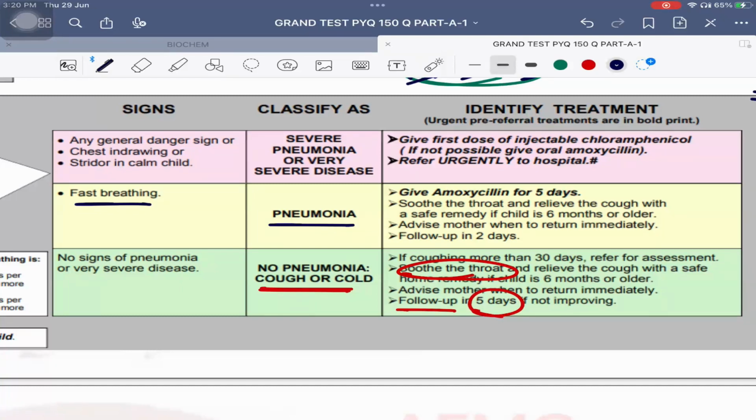Okay? So 0 to 2 months, more than 60. 2 months to 1 year, more than 50. And 1 year to 5 years, more than 40. Okay? So definitely that is fast breathing or tachypnea.